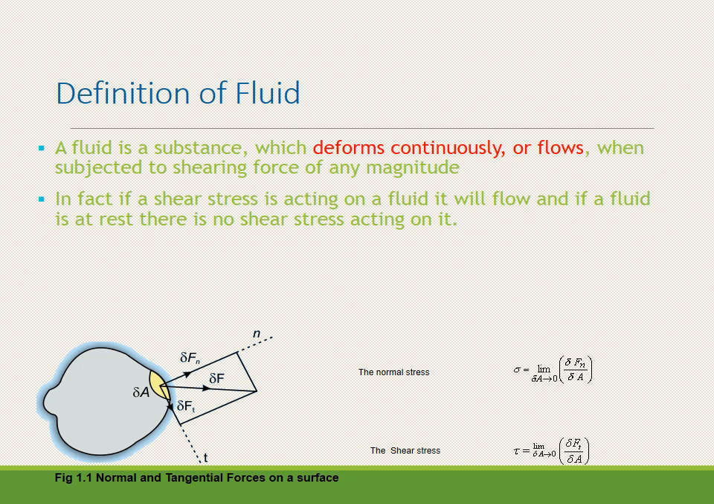So the final conclusion: a shear stress is essential for the flow of fluid. In fact, if a shear stress is acting on a fluid, it will flow, and if a fluid is at rest, there is no shear stress acting on it, so there would be only a normal stress acting on it. And this normal stress, if it is compressive in nature, is nothing but a pressure.